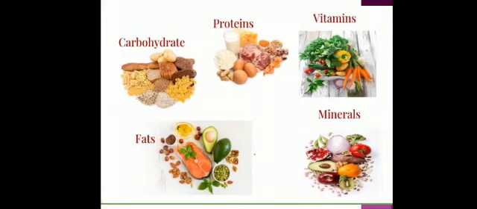Now in addition to these nutrients, water and roughage, which means dietary fibers, are also important parts of our food. Water and roughage do not have any food value, so they are not considered to be nutrients. Thus when we talk about the components of food, it means 5 nutrients plus water and roughage. Okay?